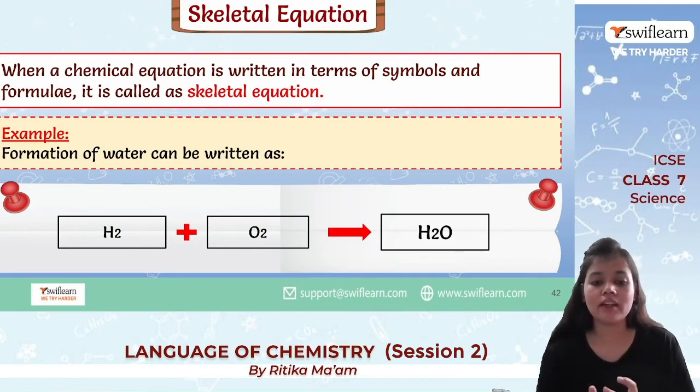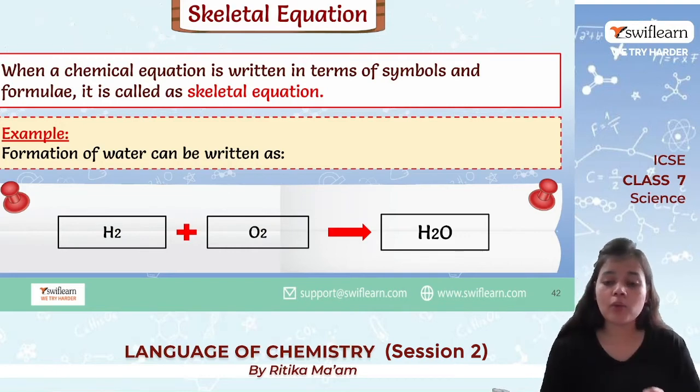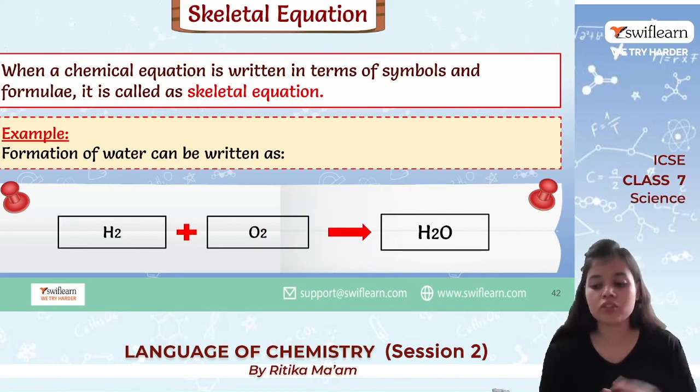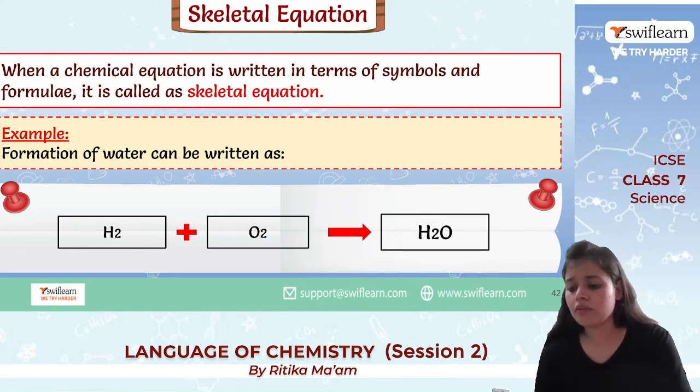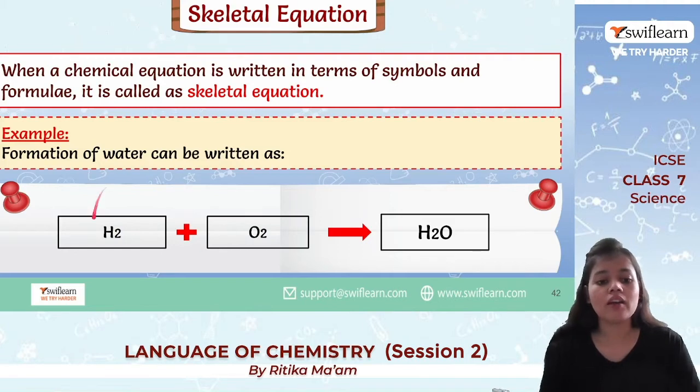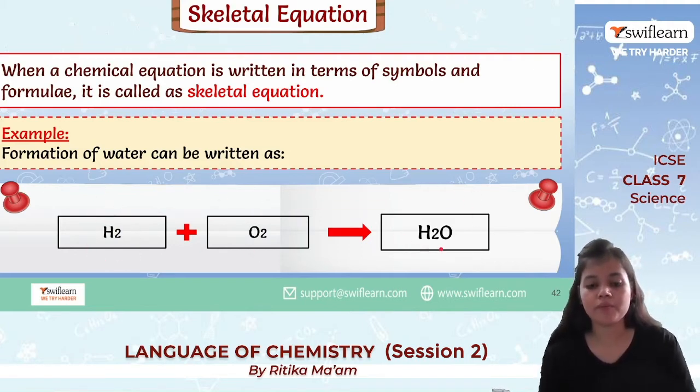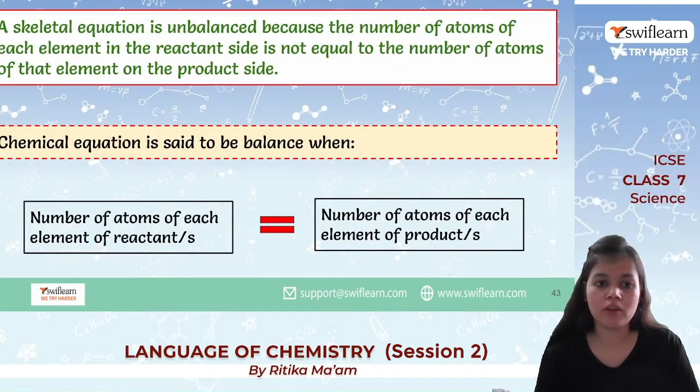Now talking about skeletal equation. So what is a skeletal equation? An equation in terms of symbols and formulas. So there are no words over here, there will be some symbols, there will be the formula. Like the formation of water, hydrogen and oxygen combine to form water. Okay, now there is one mistake over here.